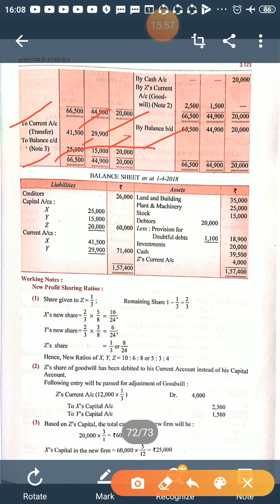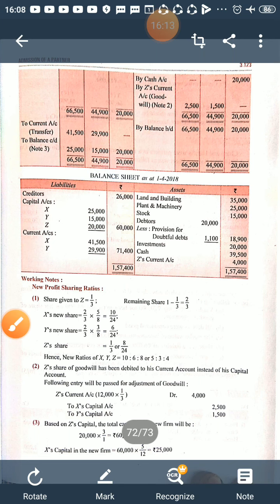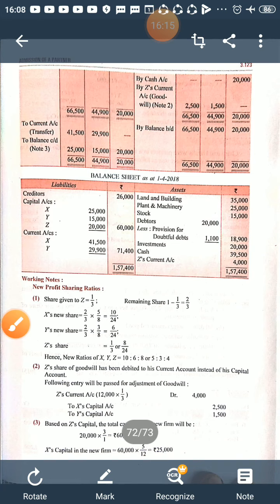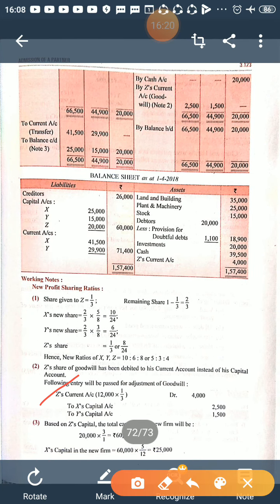This amount will be shown in the balance sheet, and the current account balance is also shown because current accounts have been created. And Z's current account, which was the journal entry earlier, is showing a debit balance, so it will be shown on the asset side, right? Now you make a total and you will get the answer.